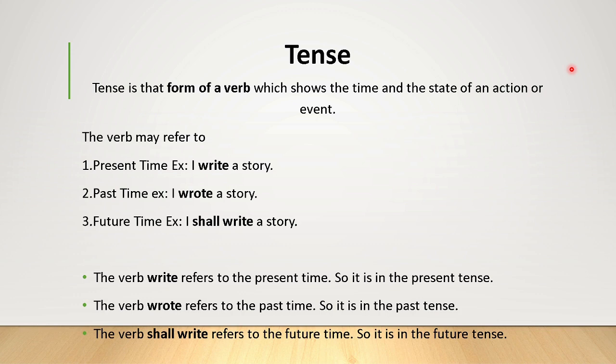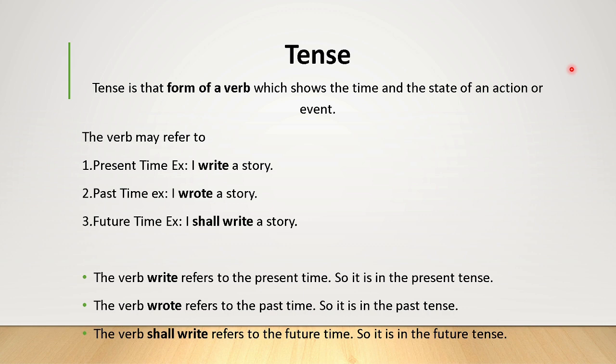According to grammarians, there are only two tenses. One is past tense and another one is present tense. There is no future tense at all, because past and non-past tense, I mean present tense, have their own existence. They are created with their own words. But in future tense, we can take the help of the modals. They are shall or will.